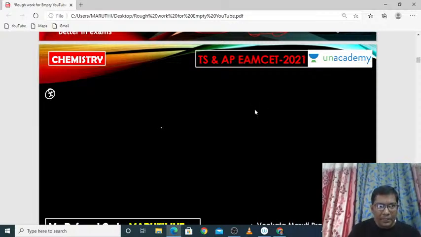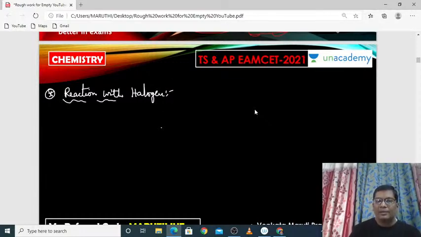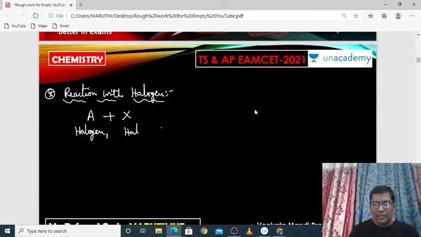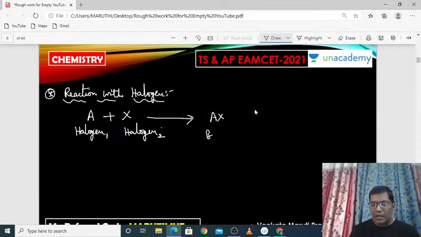Our important topic is reaction with halogens. All of you be ready. Halogens again react with other halogens. That is the peculiarity in this case. Suppose you take a halogen, it again reacts with another halogen. Consider that it is halogen 1 and the other is halogen 2. So if two halogens are combined together,